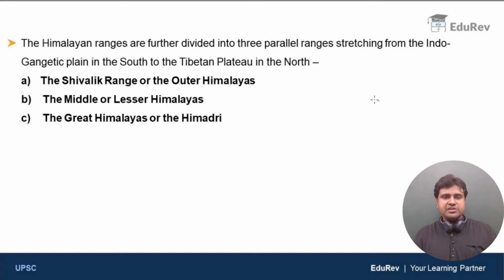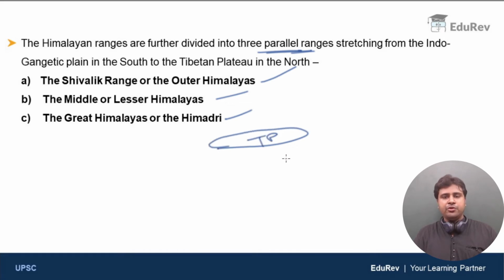The Himalayan ranges are further divided into three parallel ranges, stretching from the Indo-Gangetic Plain in the south to the Tibetan Plateau in the north. So you have the Shivalik range or the outer Himalayas, the middle or lesser Himalayas, and the great Himalayas or the Himadri. Let me explain this. In the north, you have the Tibetan Plateau, and in the south, the Indo-Gangetic Plain.